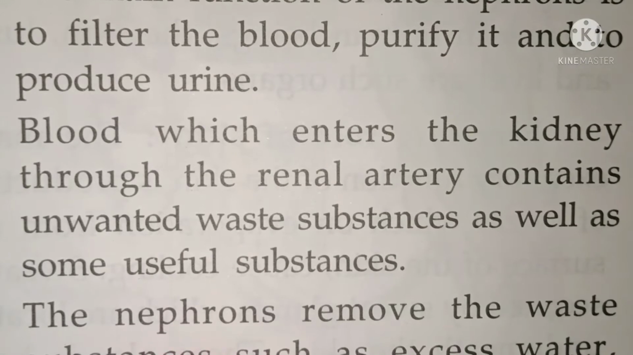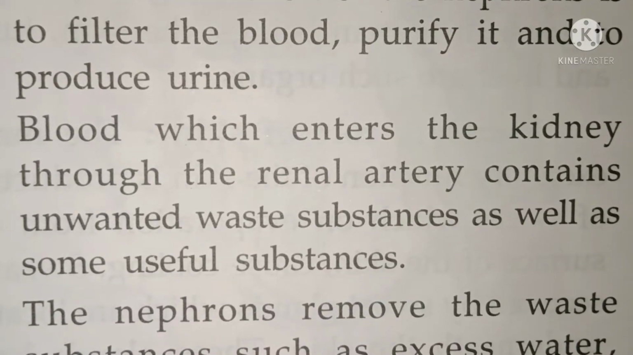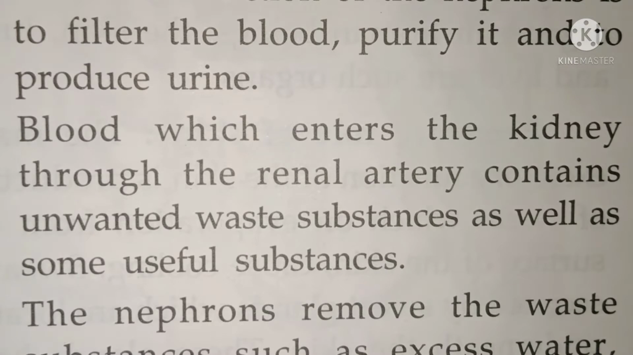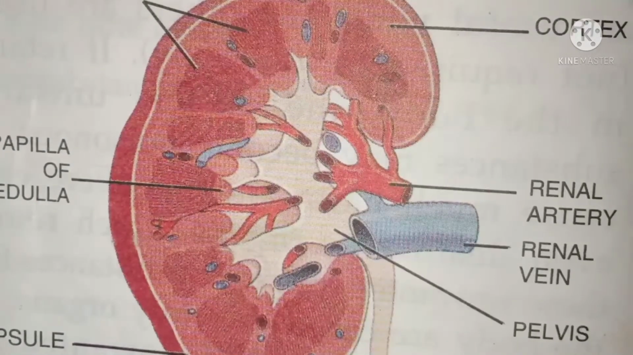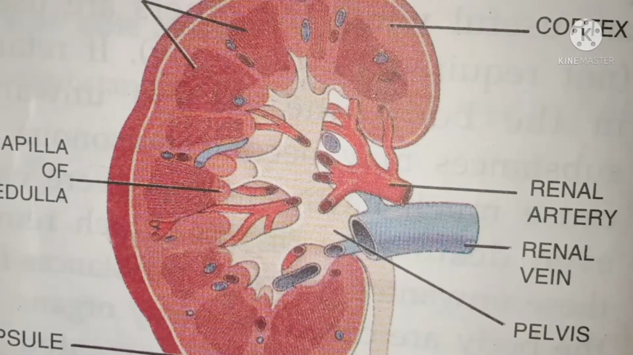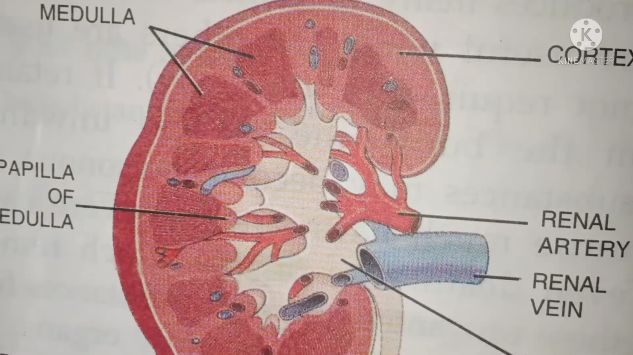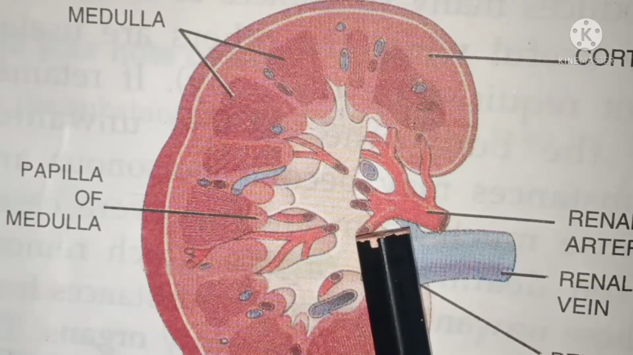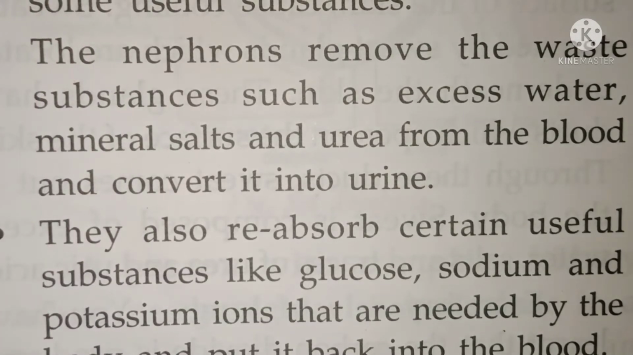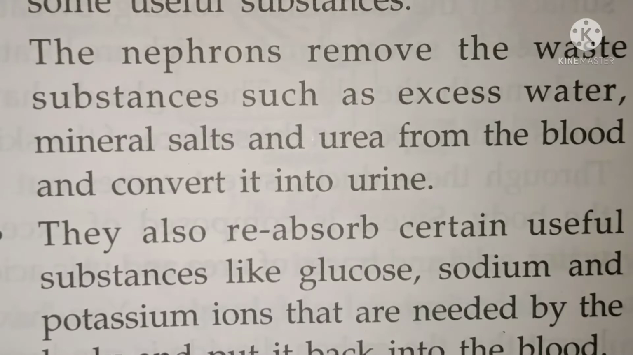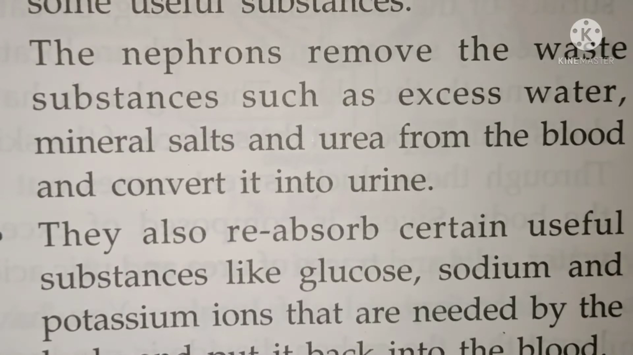So blood which enters the kidney through the renal artery contains unwanted substances as well as some useful substances. Unuseful in the sense waste substances. So the nephrons will remove these waste substances and remove this excess of water, mineral salts and urea from the blood and convert into the urine.